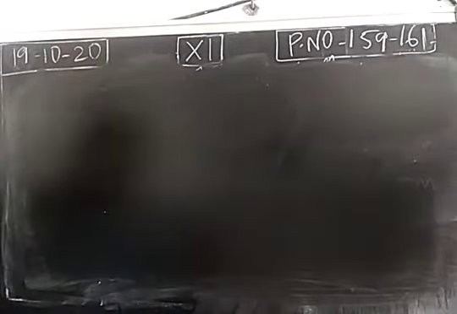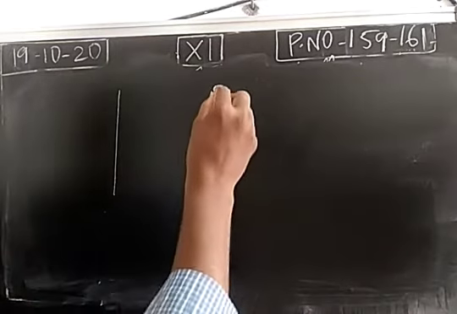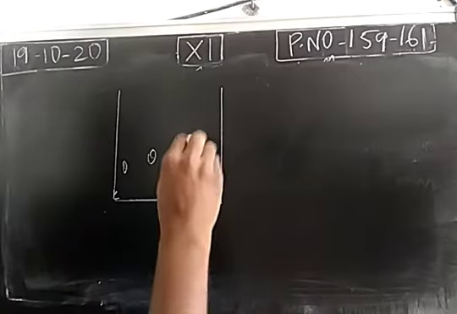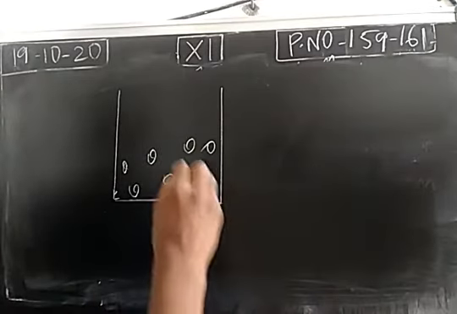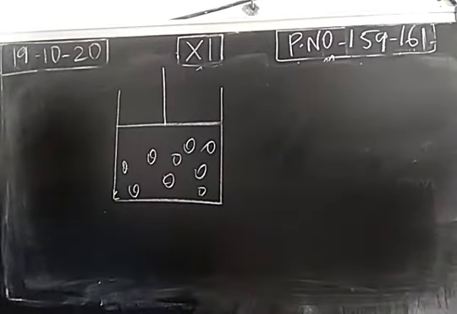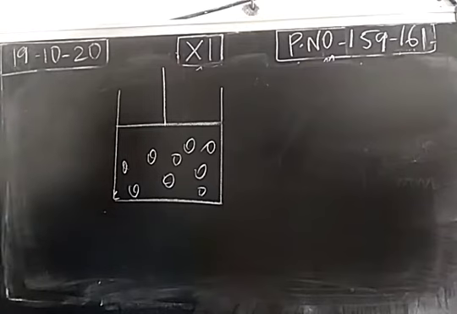Now we have to know the reason why volume decreases when pressure increases. We have to know the reason. So when we take gaseous molecules in a container, we maintain a particular pressure. So we have enclosed gaseous molecules in a container using the piston. So there is a particular volume.